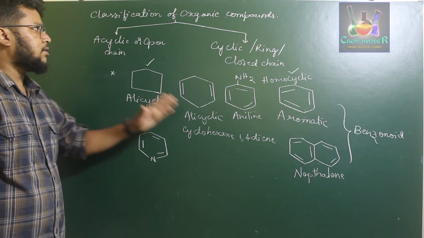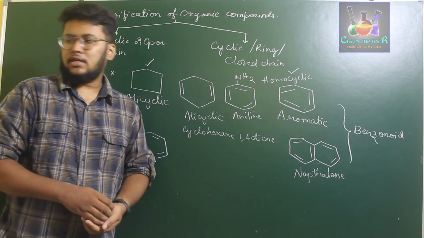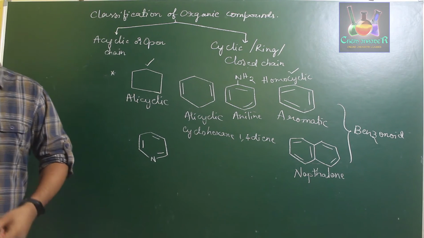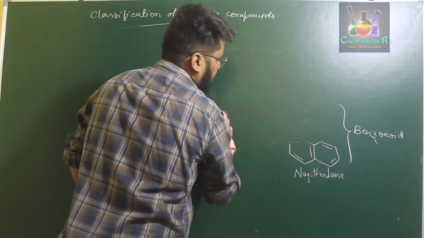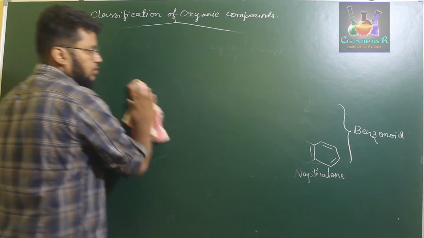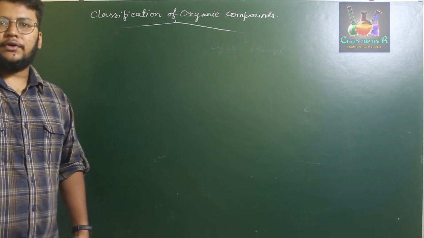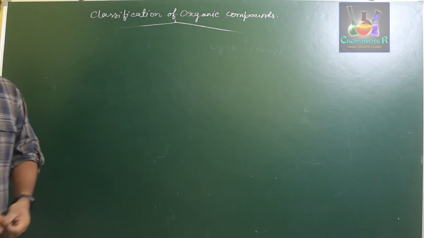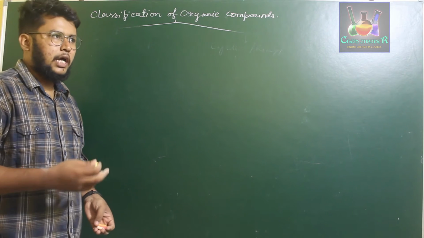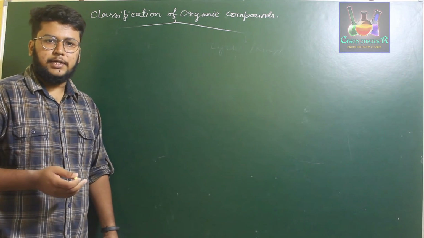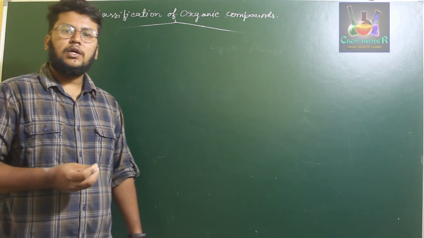Okay, so this is the first basis of classification, based on the structure of organic compounds. Next is based on functional groups. Whenever you come across organic compounds, most of them carry a functional group. So what do you mean by a functional group? If you have a hydrocarbon attached to other elements such as oxygen, nitrogen or sulfur or any halogens, those particular elements other than carbon and hydrogen induce a certain property on the hydrocarbon which is present.